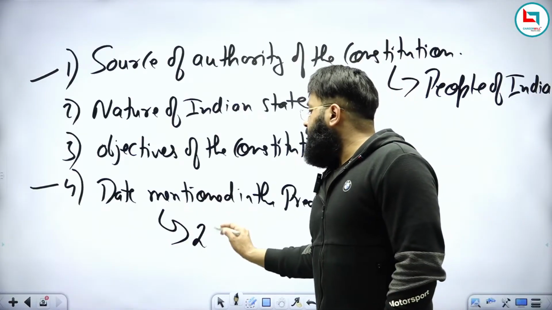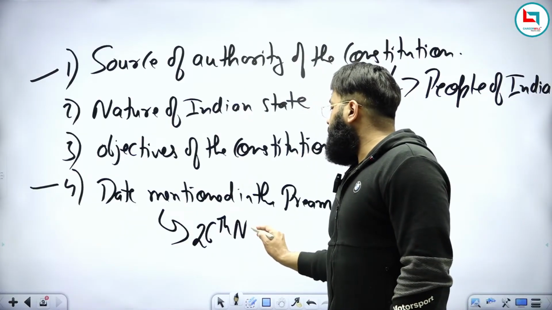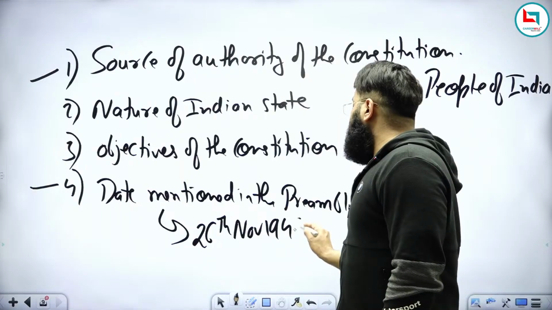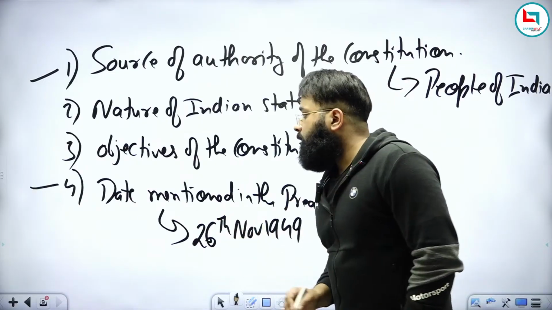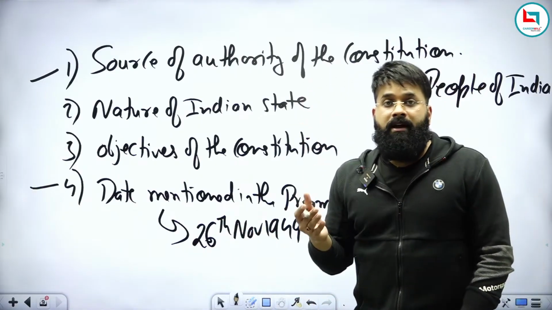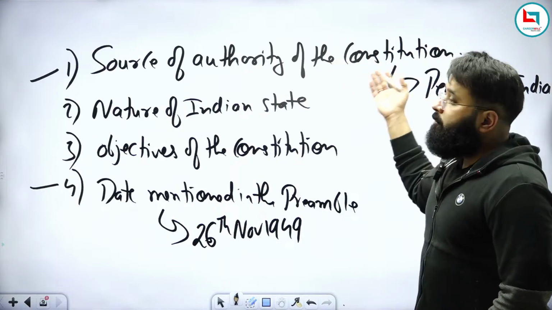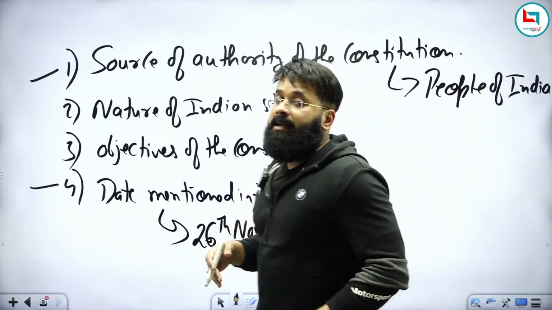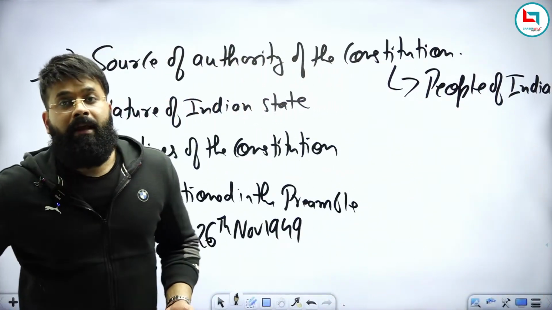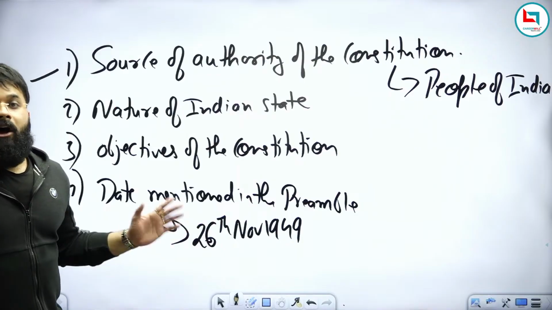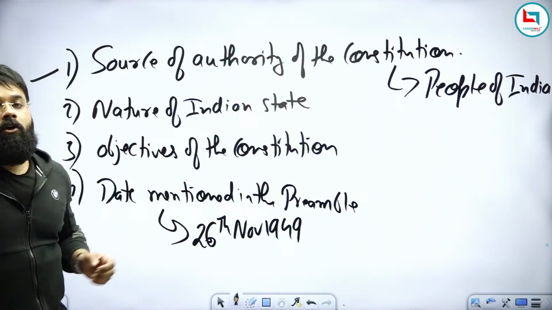It was 26th of November 1949. So we got the answer. The first was the source of authority of the constitution, and the second was the date mentioned in the preamble, and finally we got the answer. Now we can start with the nature of the Indian state.